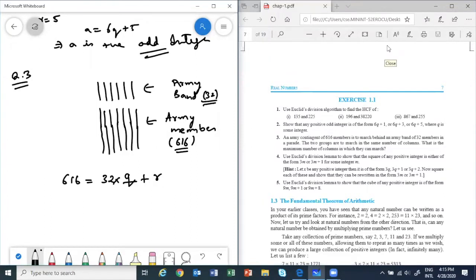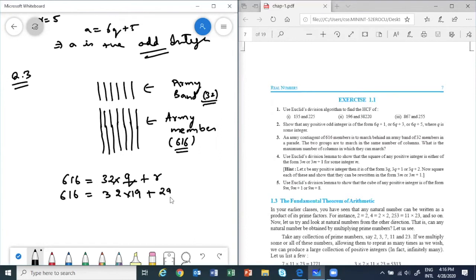Because in the exam also you can't directly find the HCF by the long division method. You have to use Euclid's division lemma. So be careful. This will be 616 equal to 32 into 19, plus what will be the remainder?